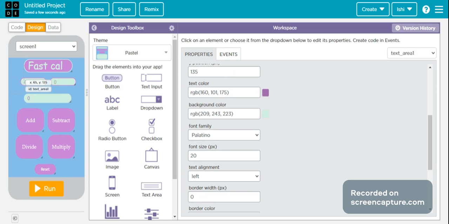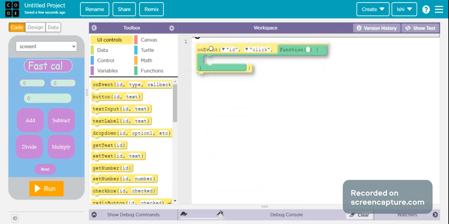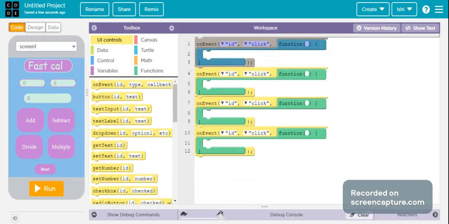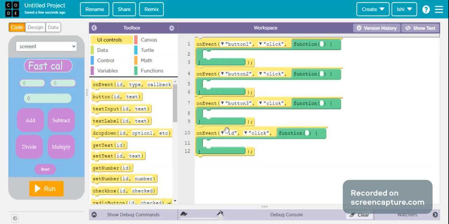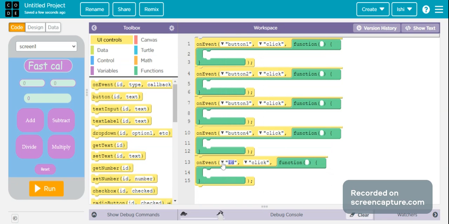Okay, so here it is. Everything is done. So now let's code our app. So here I will add 4 on event blocks. Okay, and now button 1, button 2, button 3, and button 4, and another one. Okay, not over here, and this one will be button 5.